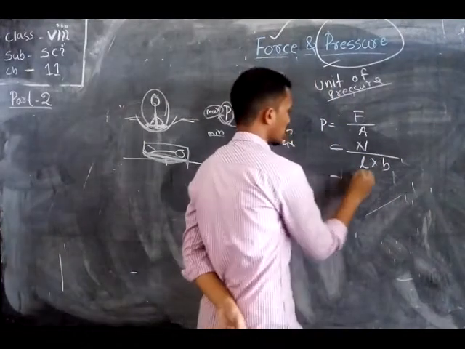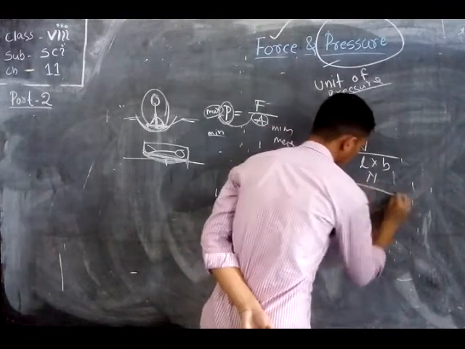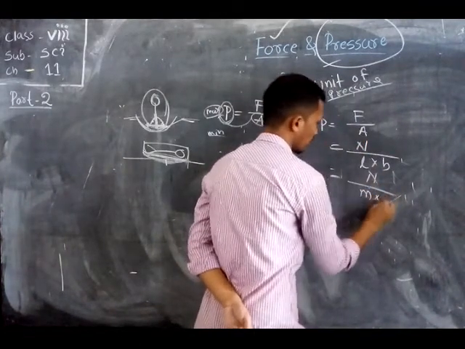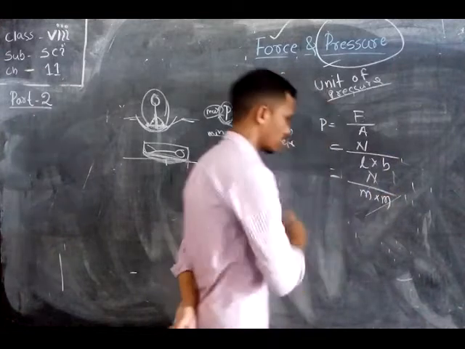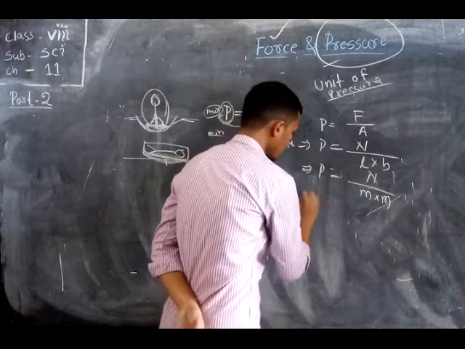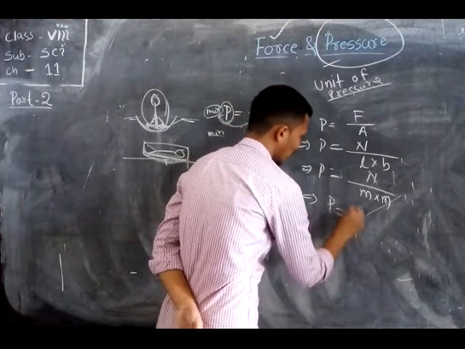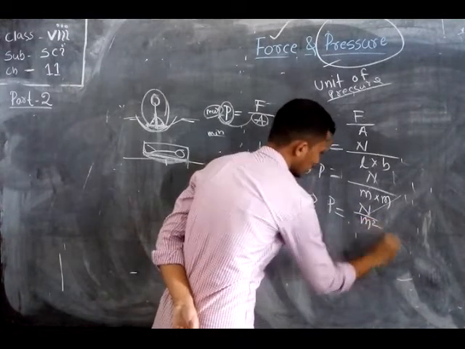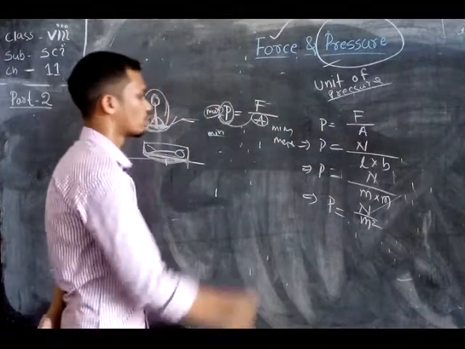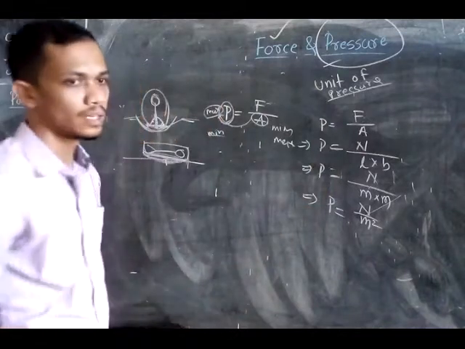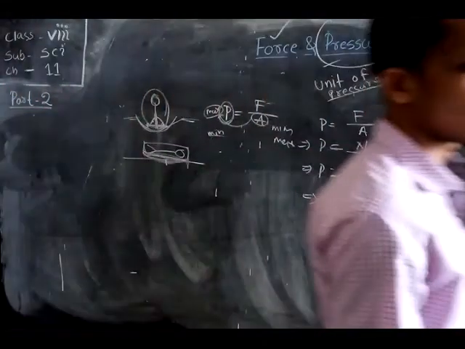So here, Newton divided by length, the unit of length is meter, and the unit of breadth is also meter. So what will be the result? P is equal to Newton upon meter square. The unit of pressure is Newton per meter square.